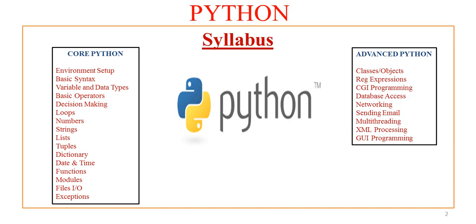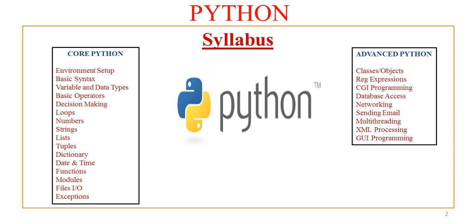Now this is the syllabus of Python. We have divided this Python course into two different modules. First one is core Python. The second one is advanced Python. In core Python, we will be having environment setup, basic syntax, variable and data types, basic operations or operators, decision making, loops, numbers, strings, lists, tuples, dictionaries, date and time, library, functions, modules, file IO, and exception handling.